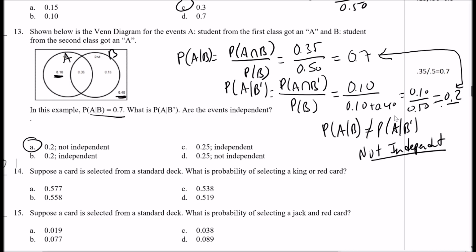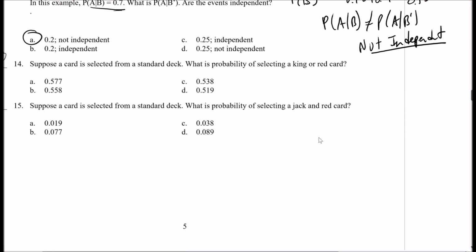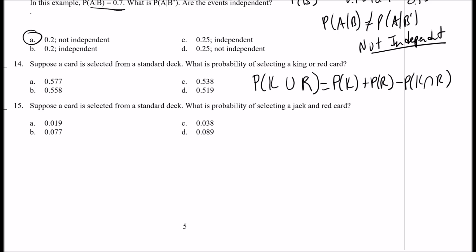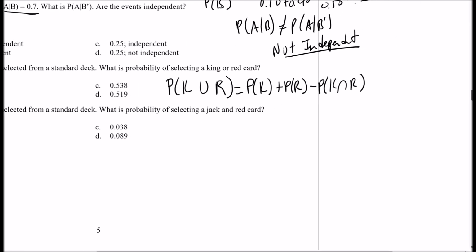All right, number 14. Suppose a card is selected from a standard deck. What is the probability of selecting a king or a red card? Probability of king or red card. All right, well, use a general addition rule. Probability of king plus probability of red minus probability of king and red. So in a deck, there are 52 cards total, and there are 4 kings. So there's 4 out of 52 for the probability of king.